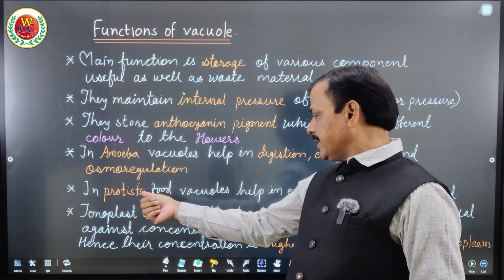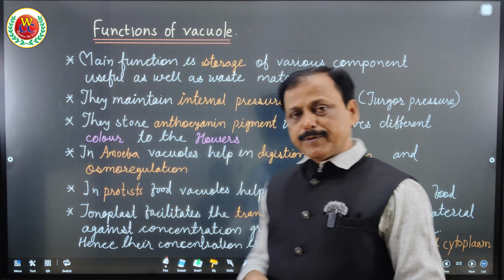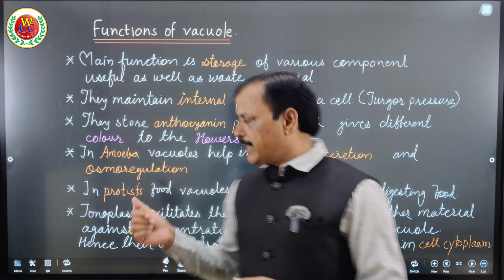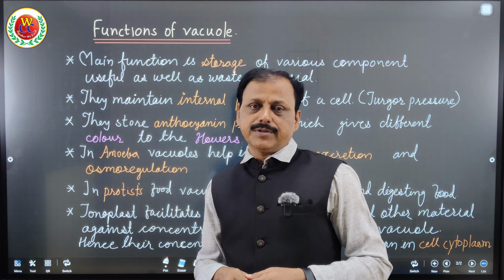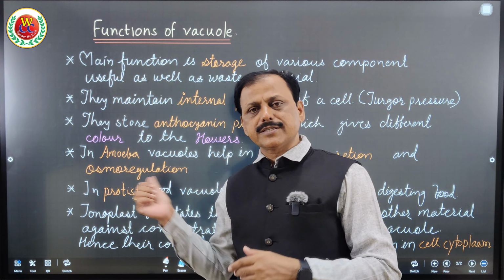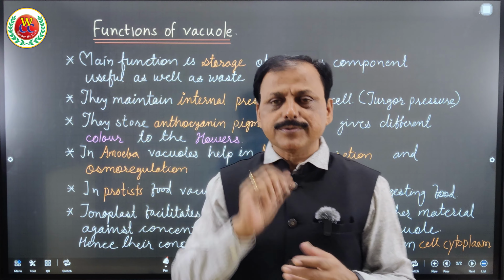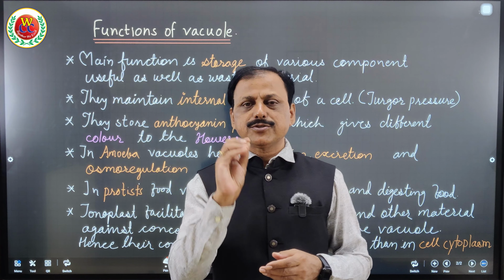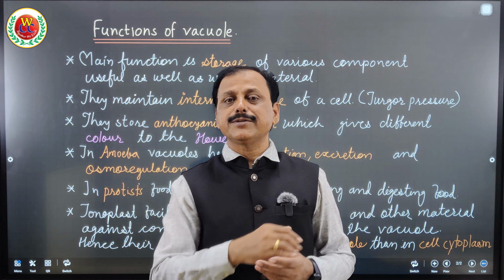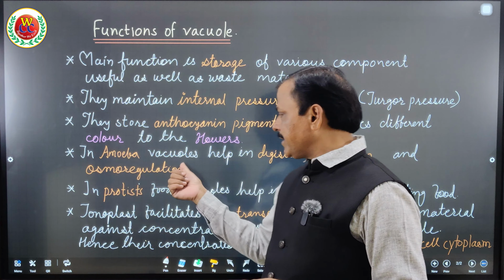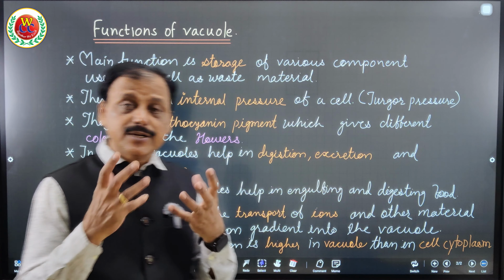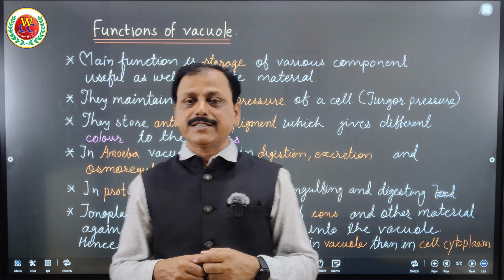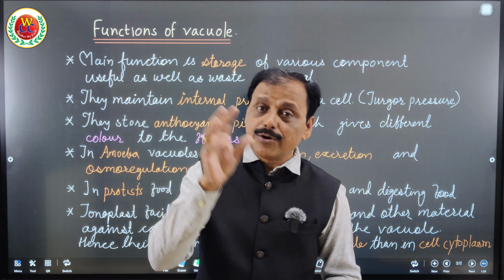Very important are protists, amoeba and protists. Especially I have taken out amoeba from protists because we often have discussion about amoeba. Amoeba has various vacuoles called food vacuole, digestive vacuole, absorptive vacuole and excretory vacuole. So in amoeba, the vacuole not only helps in digestion but also in excretion and overall osmoregulation of that cell, because amoeba is a single cell organism.